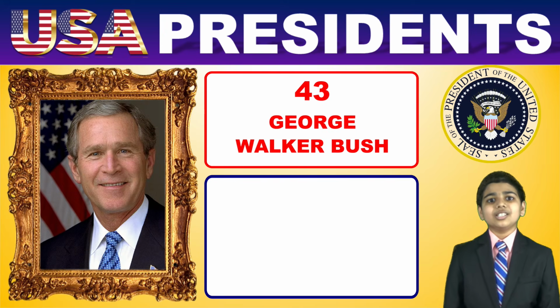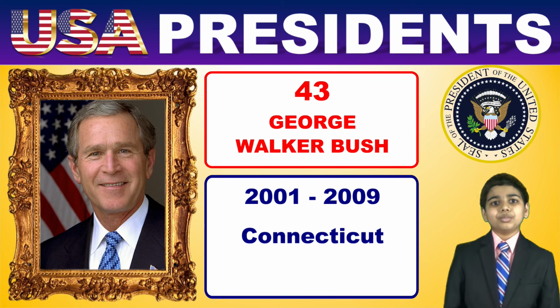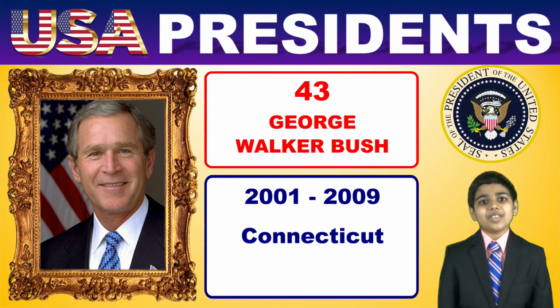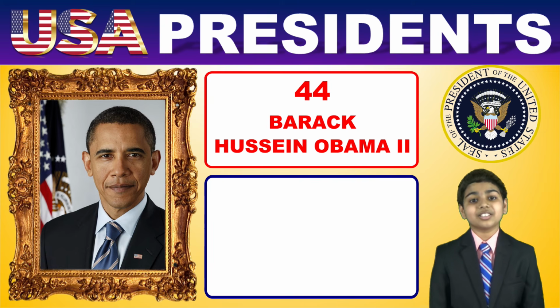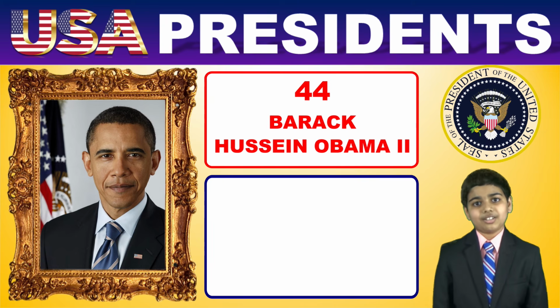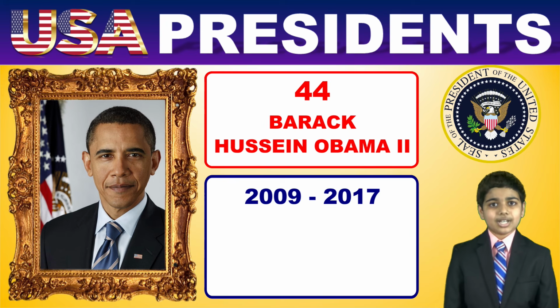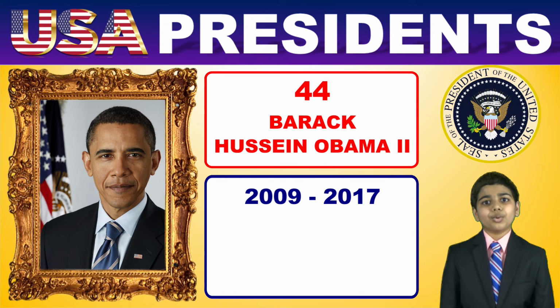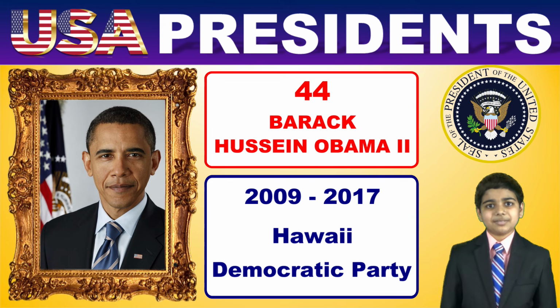At number 43 is George Walker Bush, whose father is President number 41, and his term was from 2001 to 2009. Born in Connecticut, Bush moved with his family to Texas later, and he is a Republican Party member. The 44th President of the United States is Barack Hussein Obama II, who is the first African American president. He served in the office from 2009 to 2017. President Obama was born in Hawaii and settled in Illinois. He's affiliated with the Democratic Party.